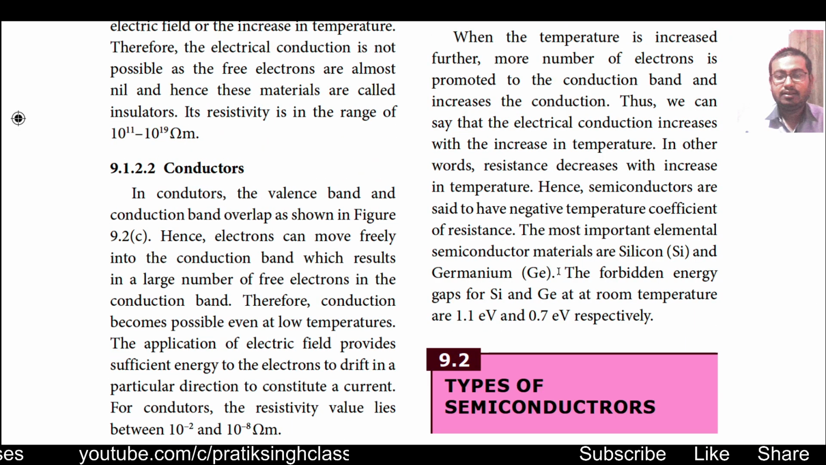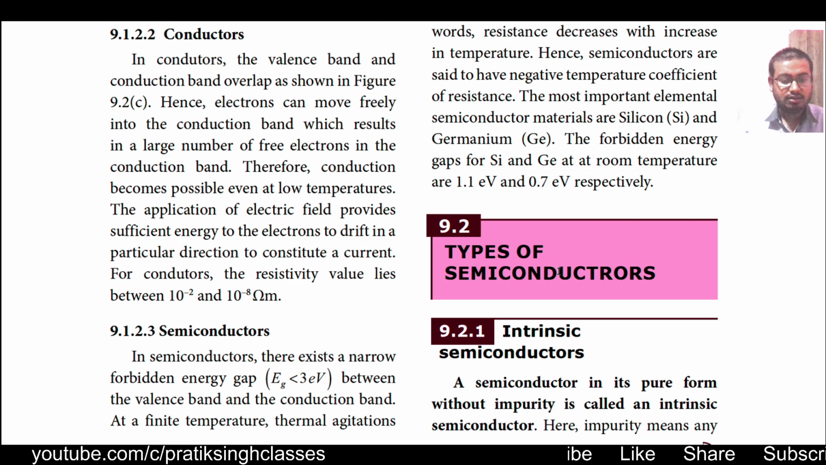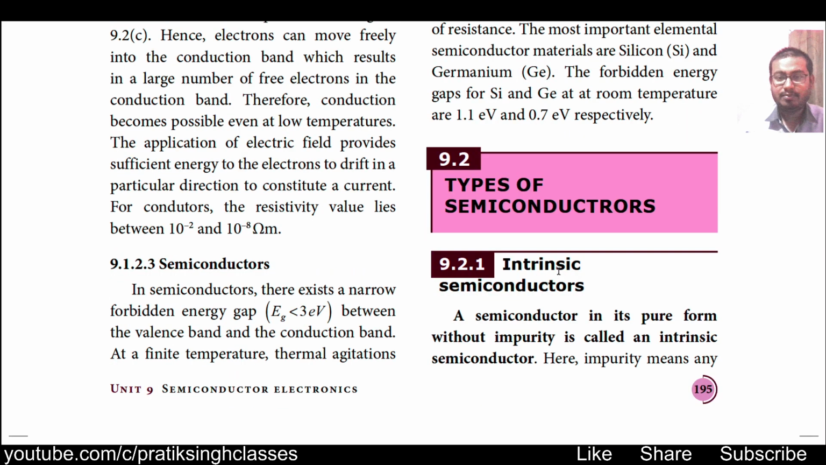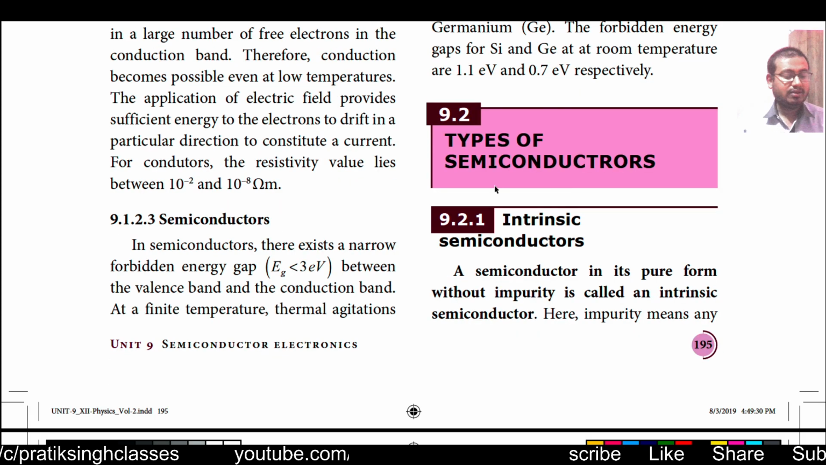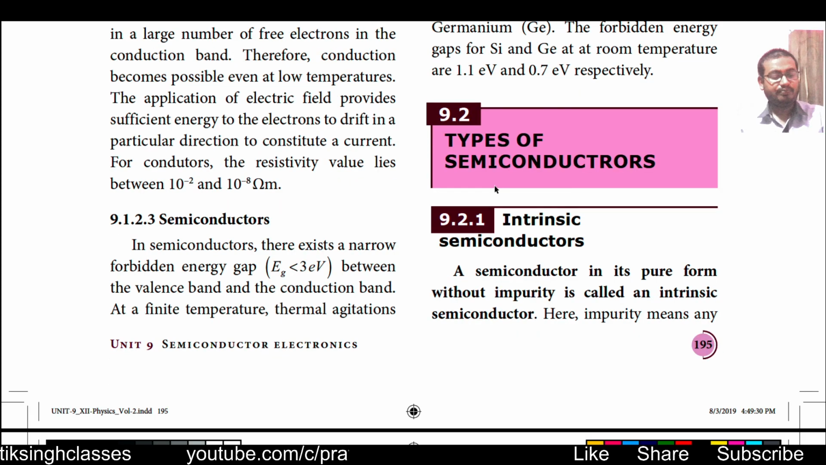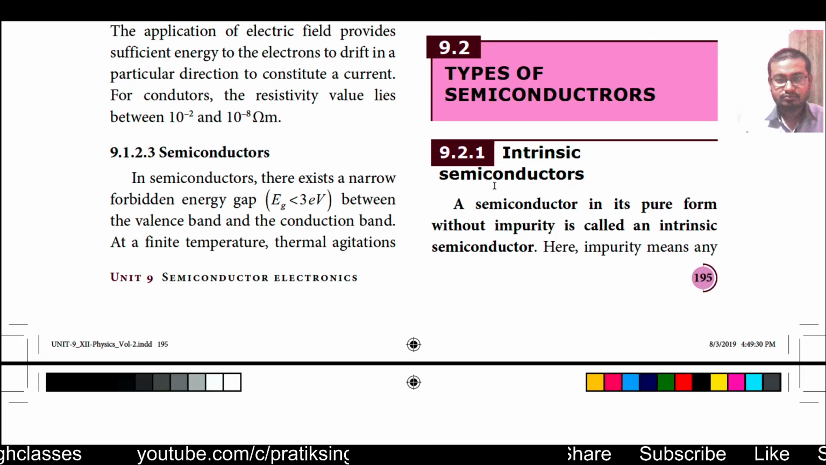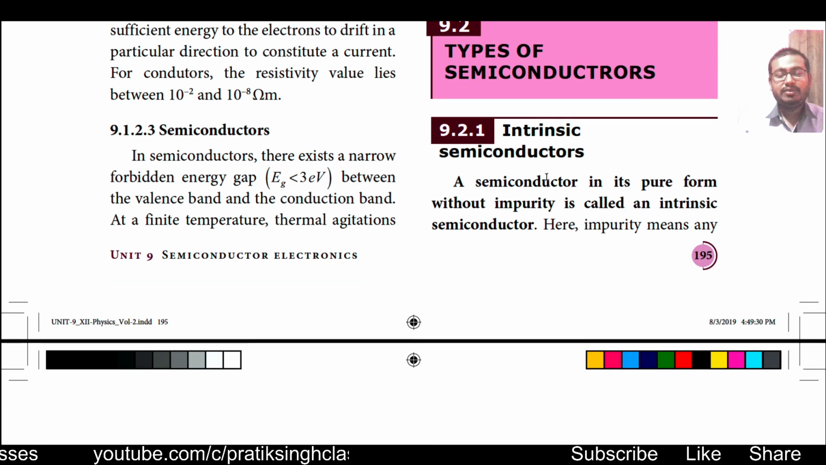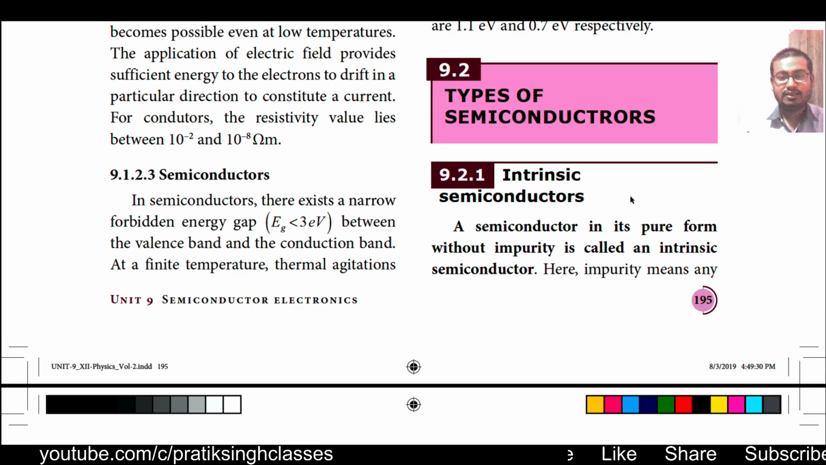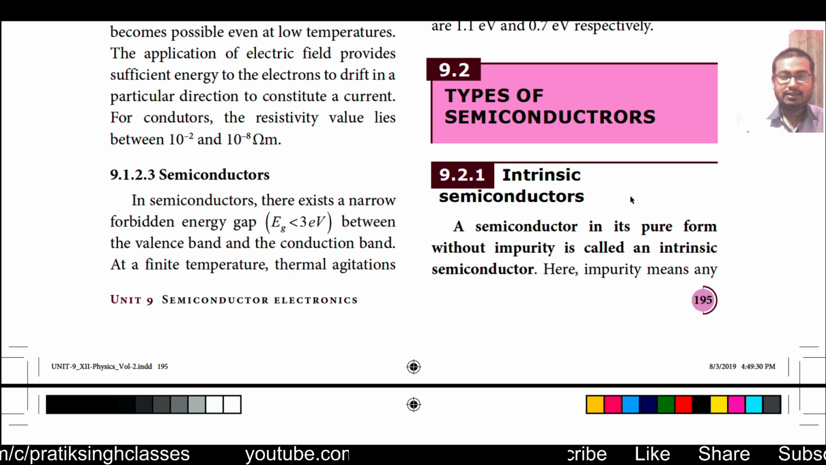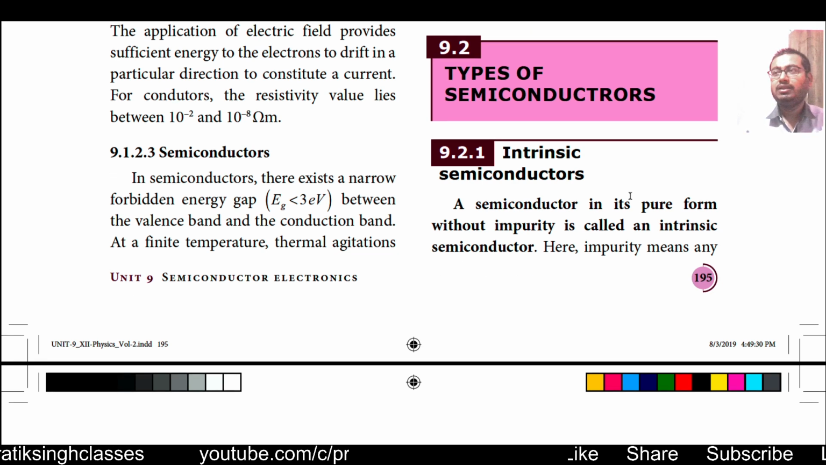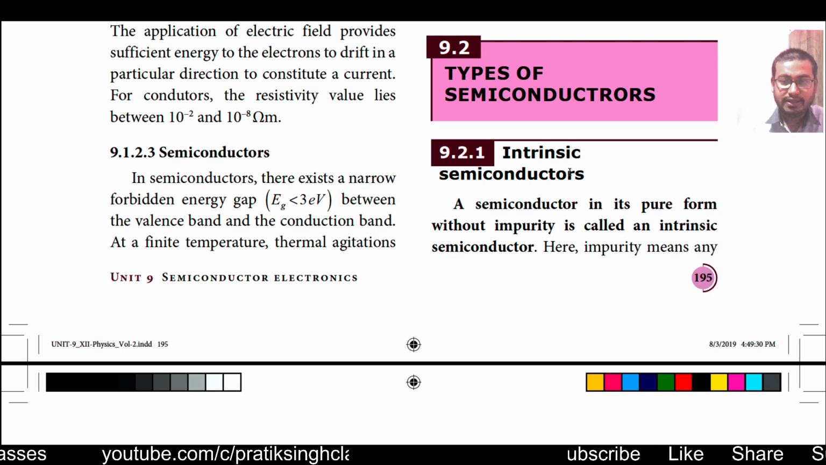Today in this video, I am starting the lesson from section 9.2, or you can say section 10.2 from the new book of batch 2021. When it comes to semiconductors, we have two types of semiconductors, that is intrinsic semiconductors and extrinsic semiconductors. Let us see in detail what they are and how they are useful to us, and what the name itself really means.